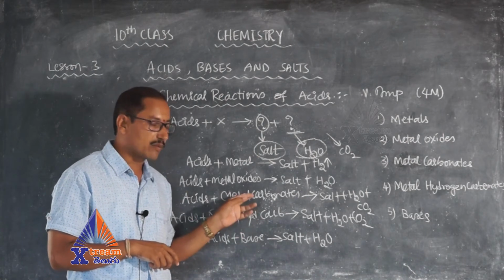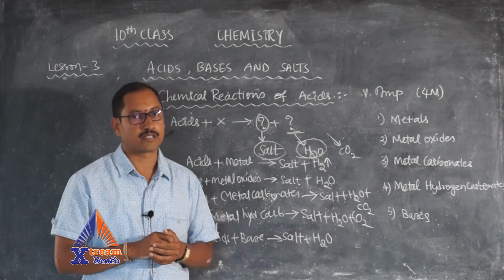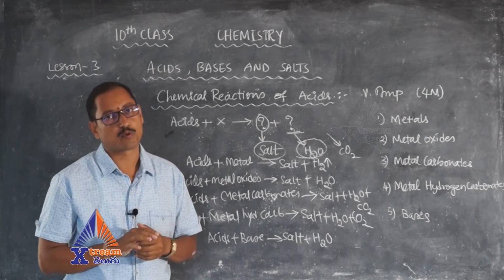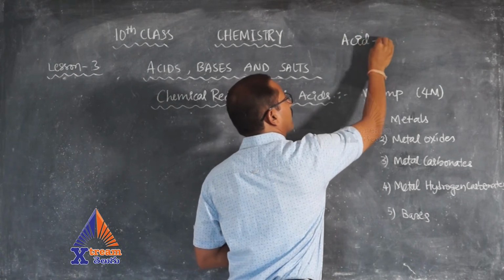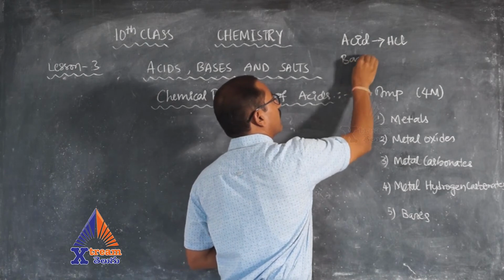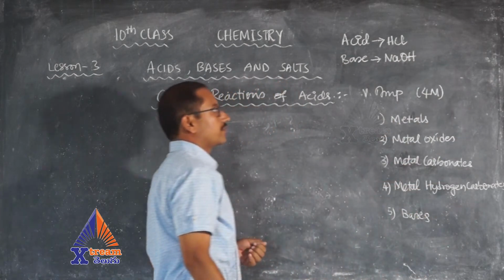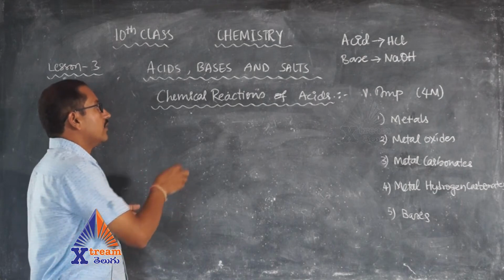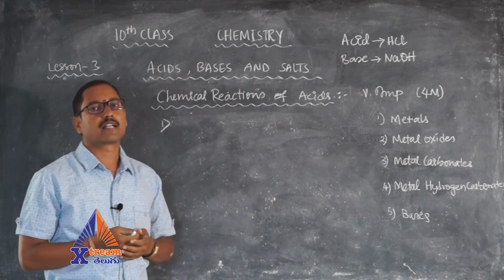In 2 cases where carbonate is there, we are getting an additional byproduct, that is nothing but carbon dioxide. Now let us understand these reactions with proper examples. Whenever we take acid, generally here we are taking HCl, hydrochloric acid. Whenever we take base, we take sodium hydroxide. So here let us understand the first example, that is nothing but acids reacting with metals.